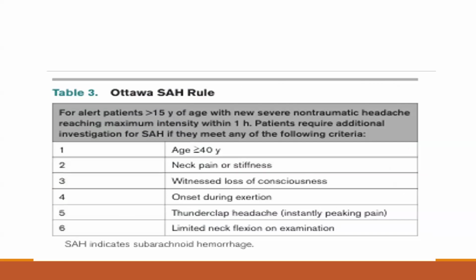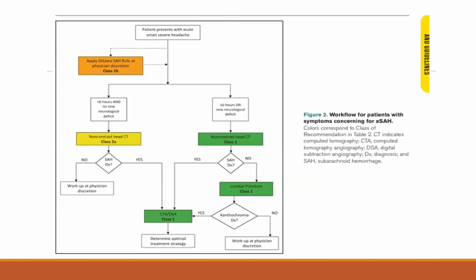Now we will see what this Ottawa rule is. For an alert patient of more than 15 years of age who has a new severe non-traumatic headache reaching maximum intensity within 1 hour, the patient requires additional investigation for SAH if they meet any of the following criteria: age more than or equal to 40 years, any evidence of neck pain and stiffness, witnessed loss of consciousness, onset during exertion, thunderclap headache, and limited neck flexion on examination.